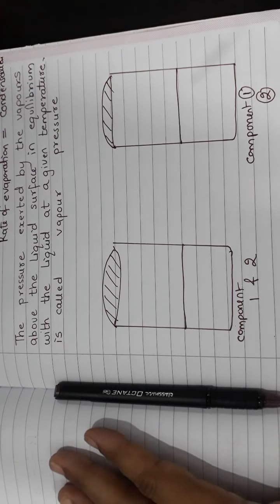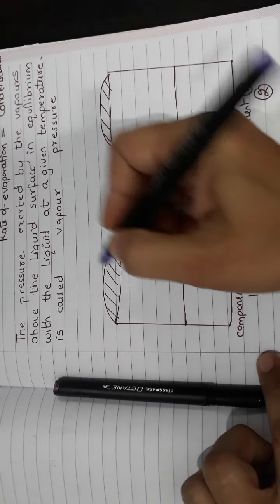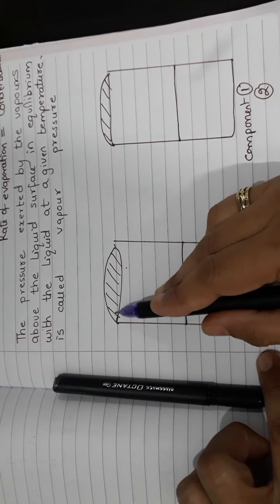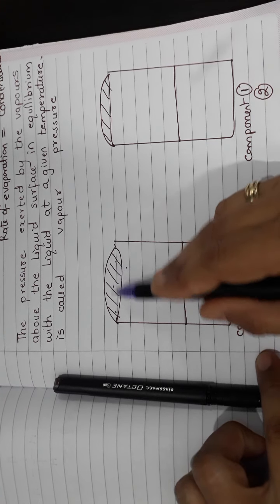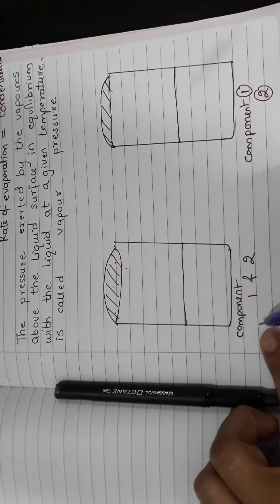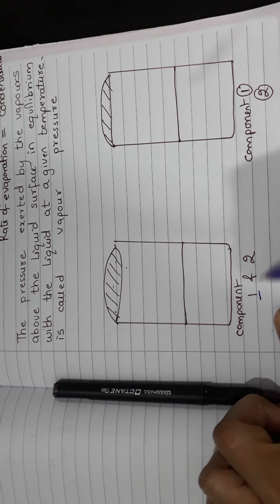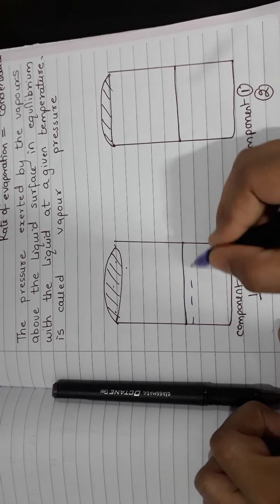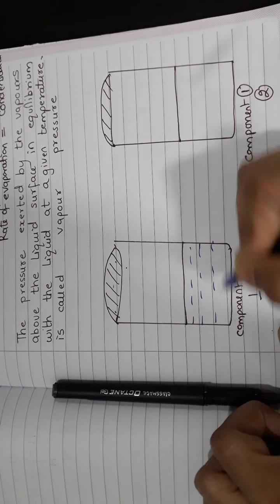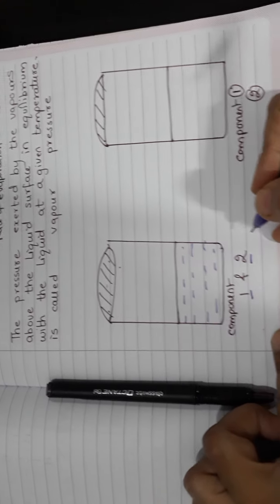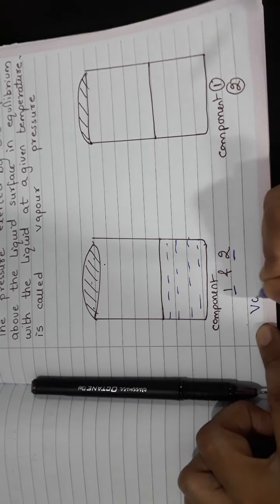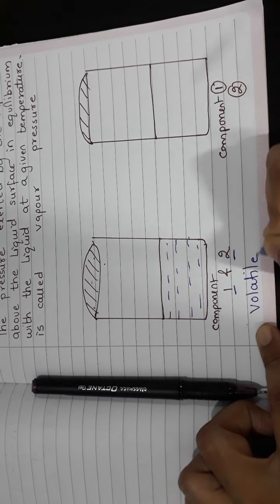Now we have a situation wherein we have a beaker, and the beaker is closed with a lid, and inside the beaker we have two components. Now the condition is that both the components are volatile in nature.